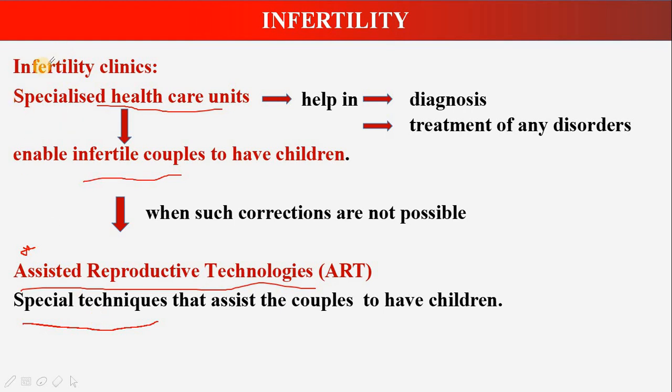So, what are infertility clinics? They are specialized healthcare units that enable infertile couples to have children by diagnosing and treating any disorders they have. Suppose the diagnosis is possible but the treatment is not possible, then the couple can still conceive by assisted reproductive technology. So assisted reproductive technologies are special techniques that assist couples to have children. So what are the different assisted reproductive technologies?